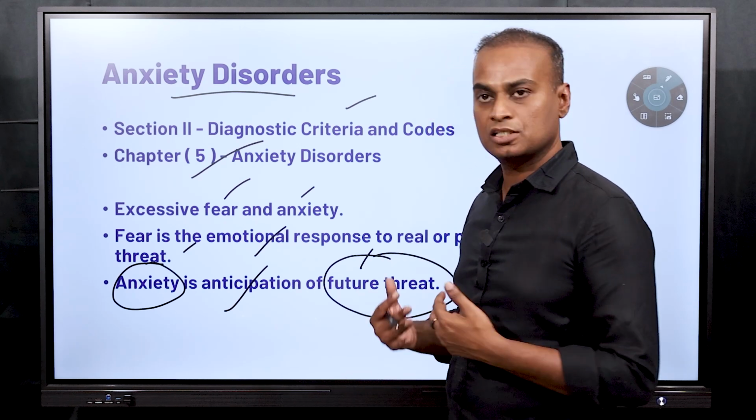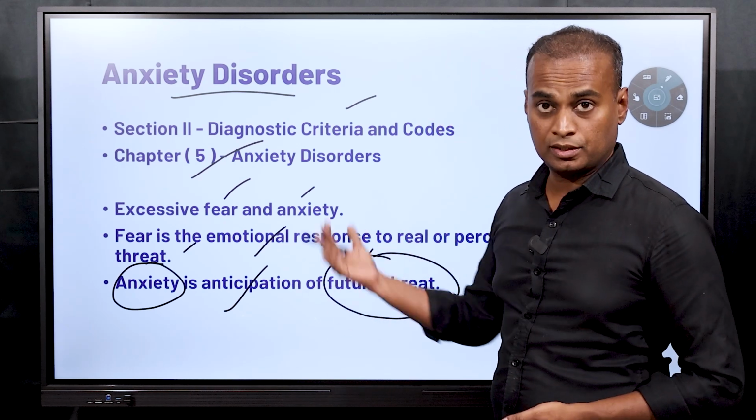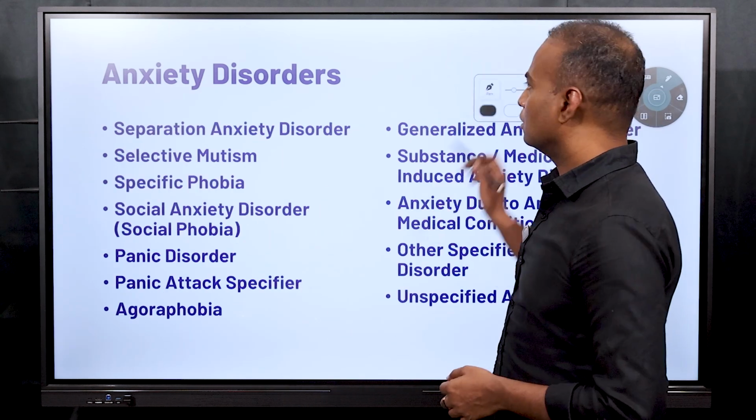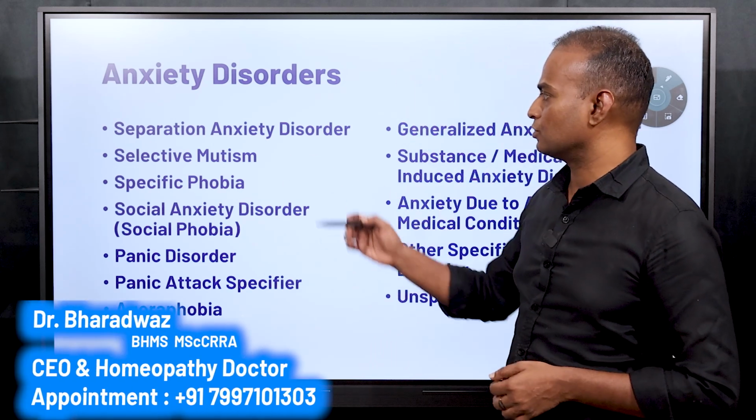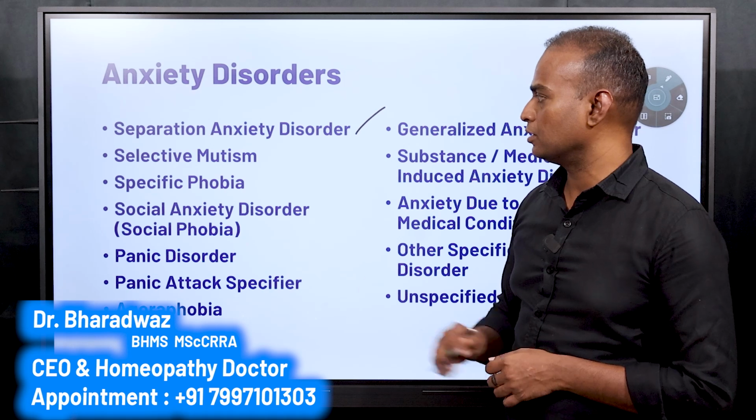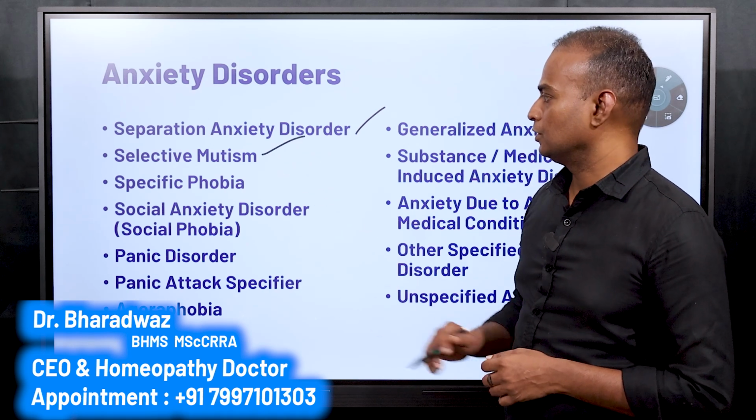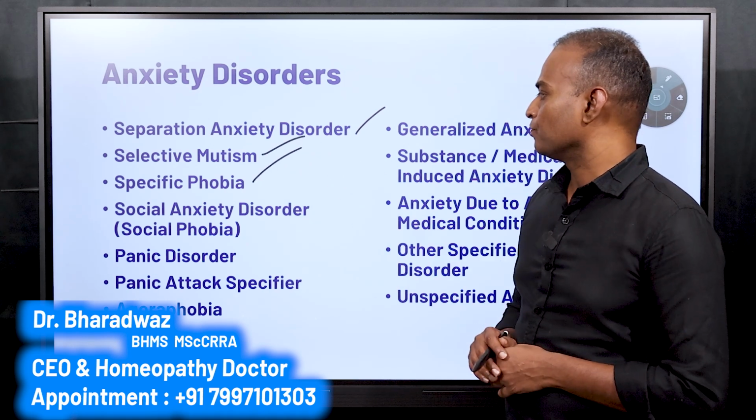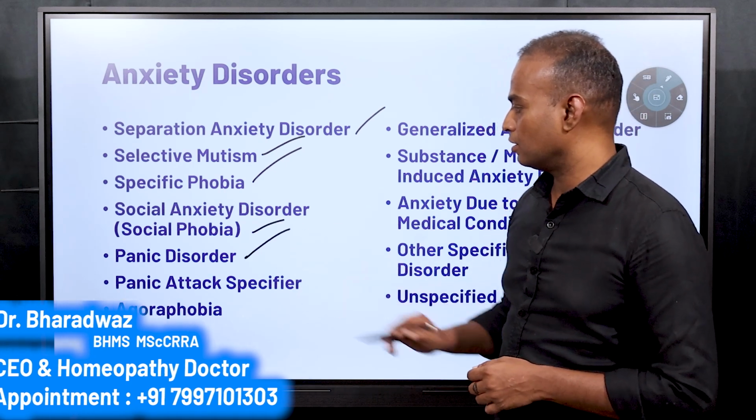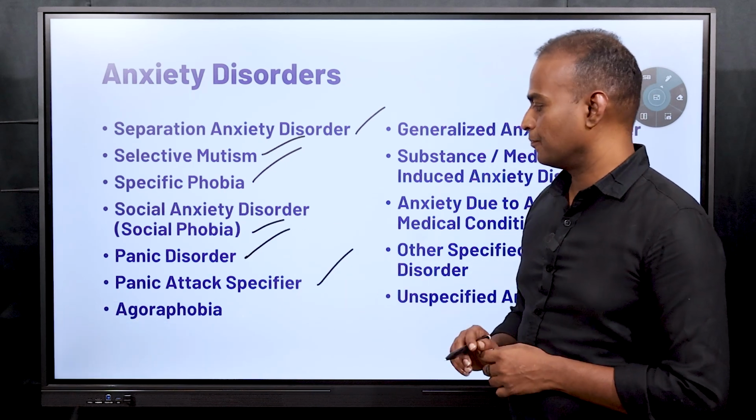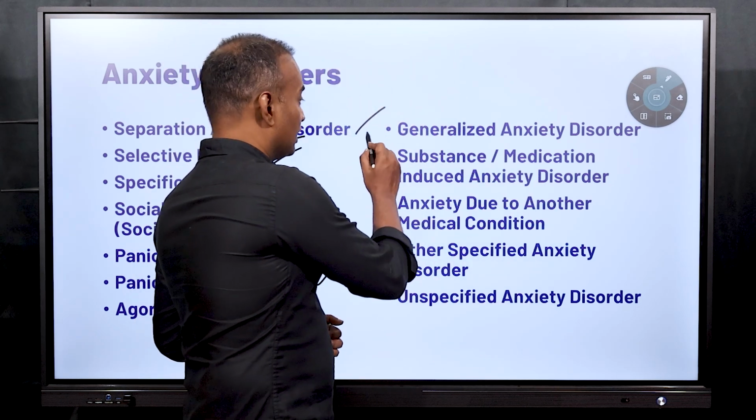Anxiety is the anticipation or response for future threat. That is the important criteria here. And coming to anxiety disorders, there are several anxiety disorders. First one is separation anxiety disorder, selective mutism, specific phobia, social anxiety disorder or social phobia, panic disorder, panic attack specifier, agoraphobia. Some other anxiety disorders are generalized anxiety disorder.